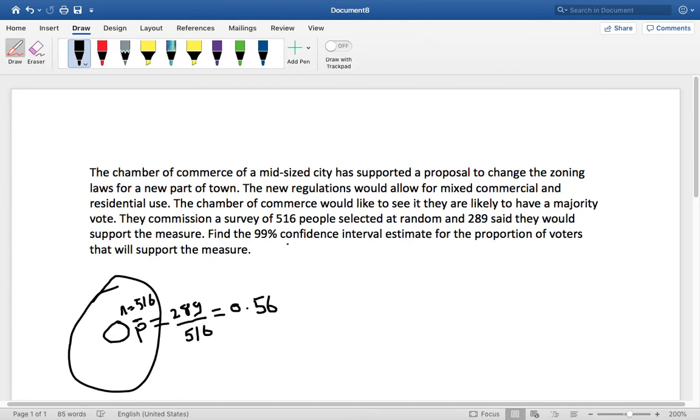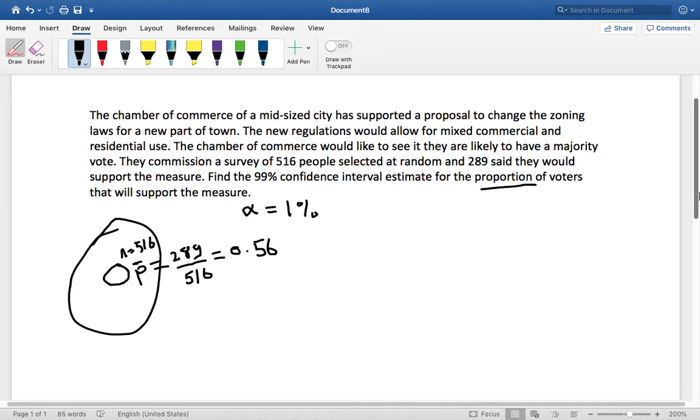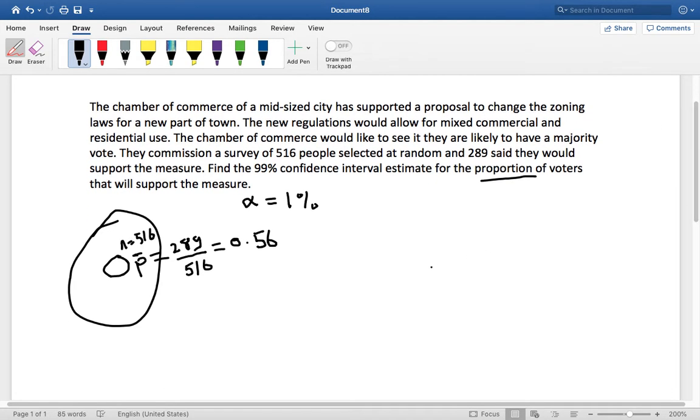So they want us to find a 99% confidence interval, which means alpha equals 1%. And this is clearly a proportions question, because we're dealing with the proportion or the percentage of people that will vote in favor. We want to find the proportion of voters that will support the measure that's proposed. So for proportions questions, again, it's the same routine that we go through.